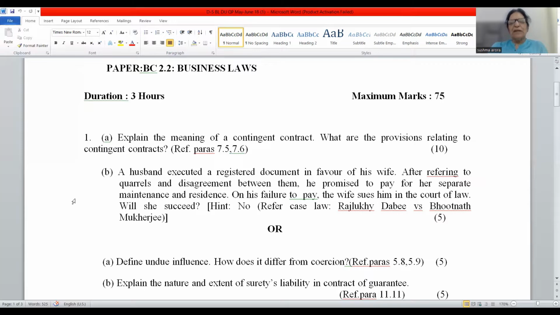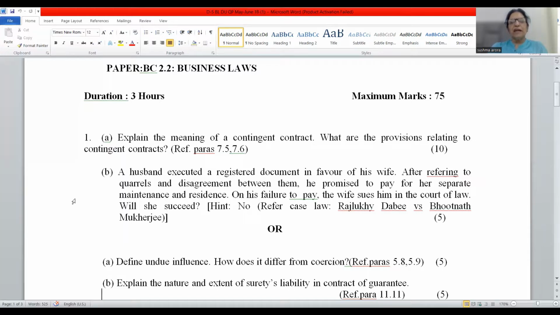This is from the chapter consideration. Exceptions to the rule, no consideration, no contract. If any agreement is made on account of natural love and affection, though there is no consideration, still that agreement is valid in the absence of consideration, provided 4 conditions are satisfied.